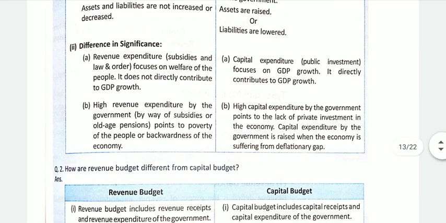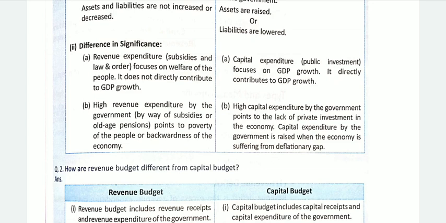Significance. First point, revenue expenditure focuses on the welfare of the people. On the other hand, capital expenditure focuses on GDP growth. Second point, high revenue expenditure by the government points to poverty of the people or backwardness of the economy.